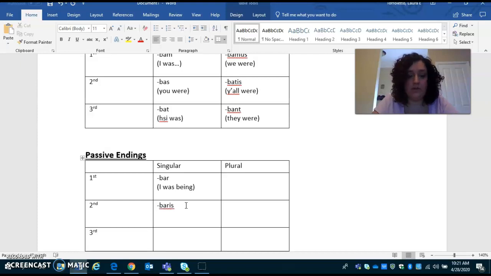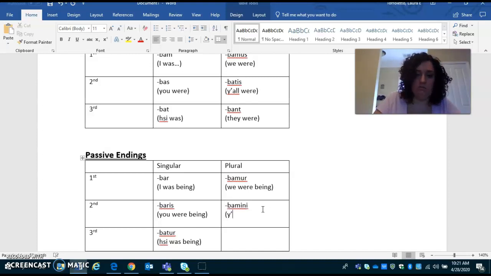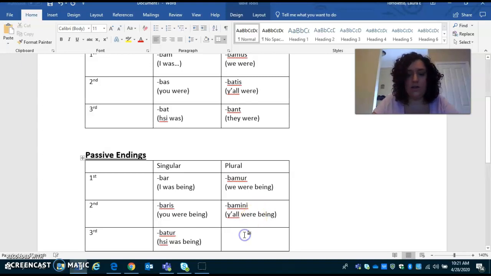Then we have baris, which is going to be you were being. We have batur. Sorry, sometimes I have to talk myself through these. He, she, it was being. Then we have bamur. We were being. And we have bamini. Y'all were being. And last but not least, we have bantur. They were being. Okay.